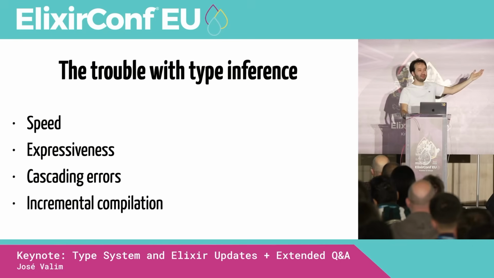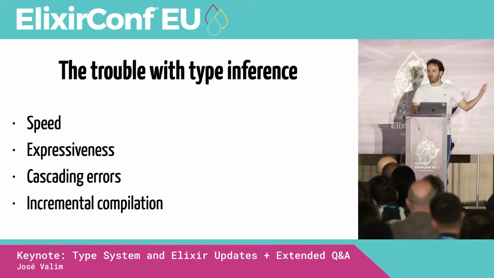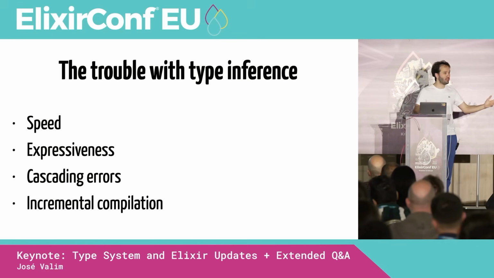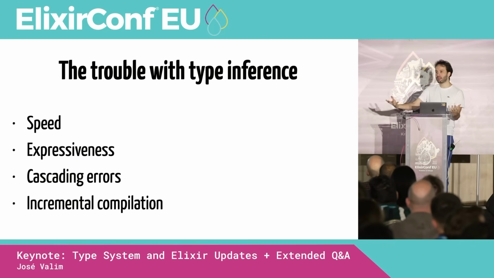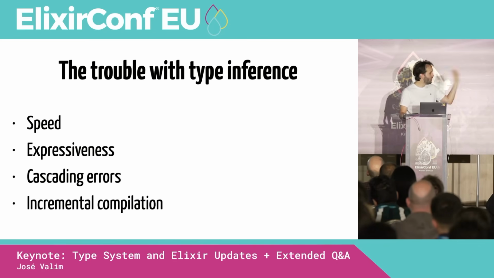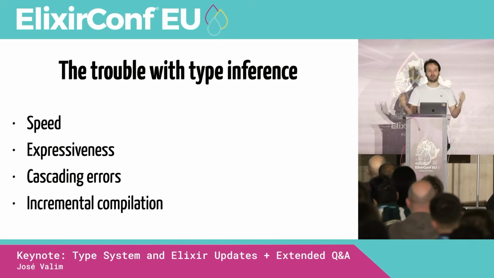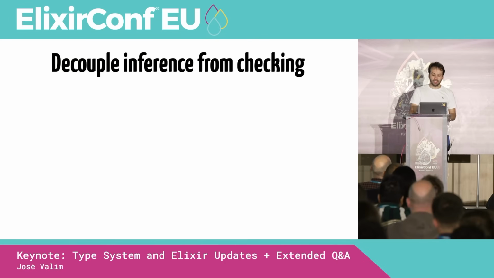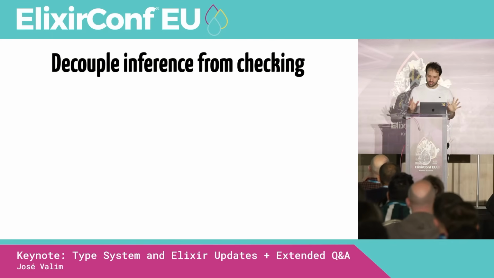So with all this in mind, are we sure we want type inference? Do we want that? How is that actually going to impact us? We heard about the upsides, and those are some of the downsides. So how are we doing this in Elixir? In Elixir, the way we are tackling this is that we are decoupling type inference from type checking. I'll try to be very brief here.